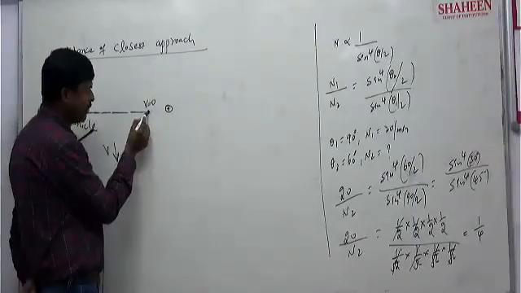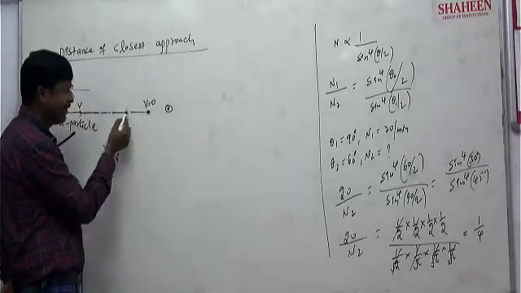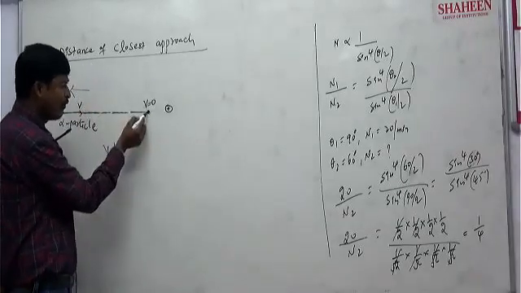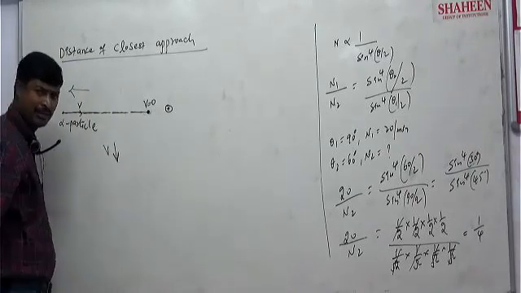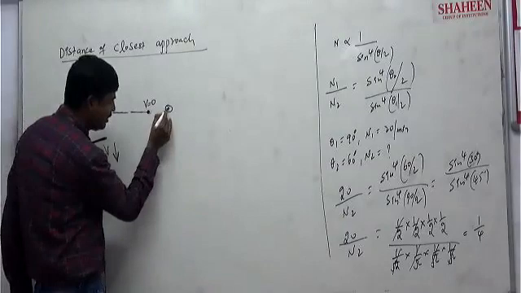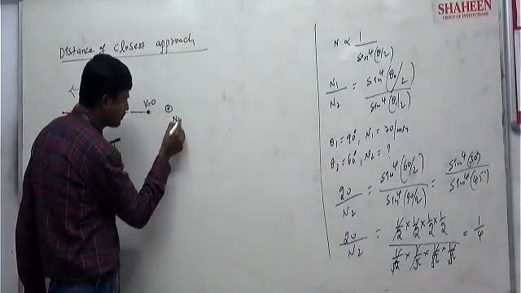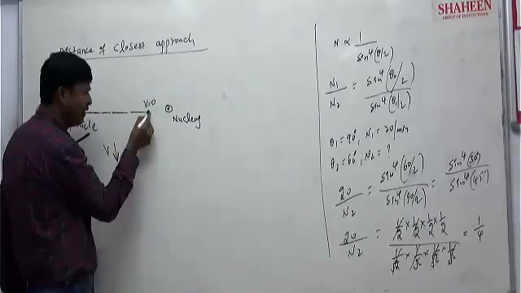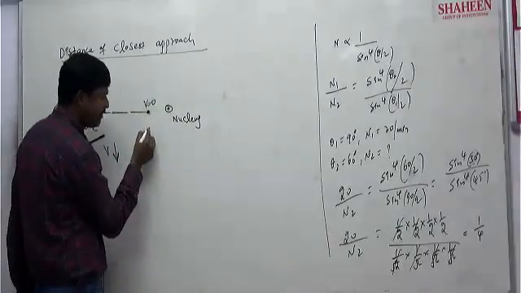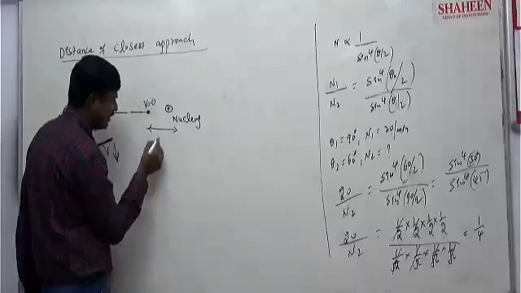Once it becomes zero, the retardation force still acts on this side only, so from there it starts moving in the backward direction. So this is the nucleus, and this is the point up to which the alpha particle came. This distance we call d.